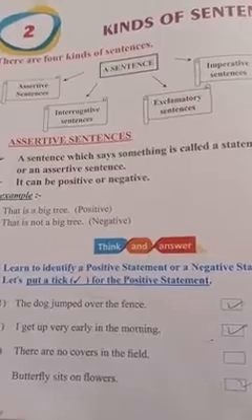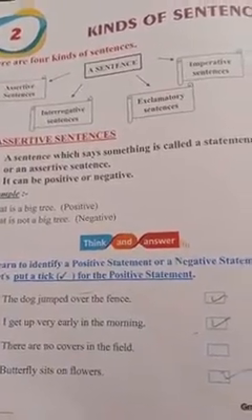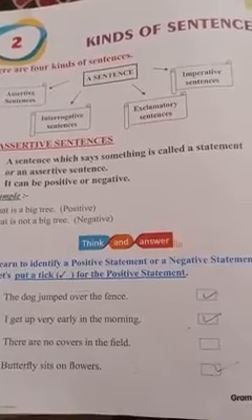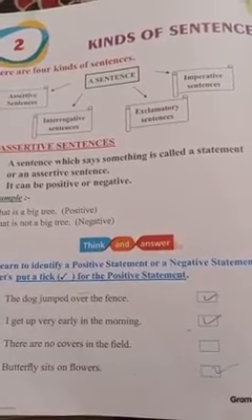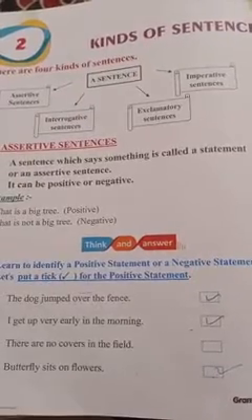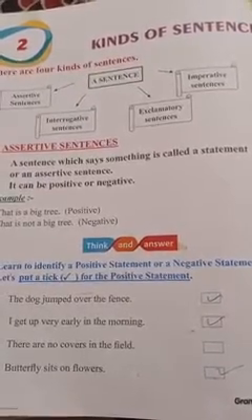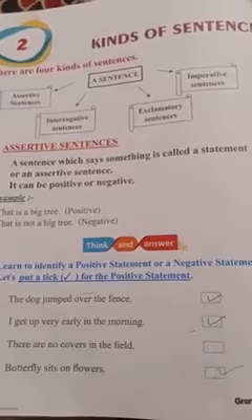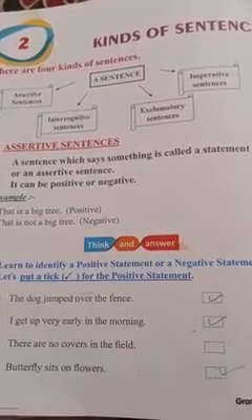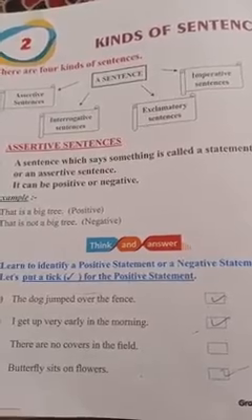A sentence which says something is called a statement or an assertive sentence. In this sentence, we get some information. We get to know something and it is a statement. It can be a positive statement or a negative statement.